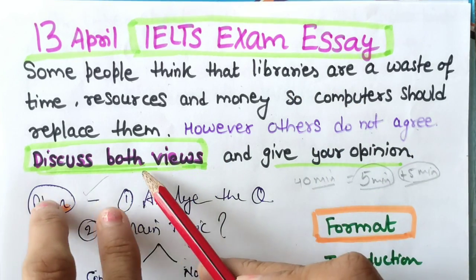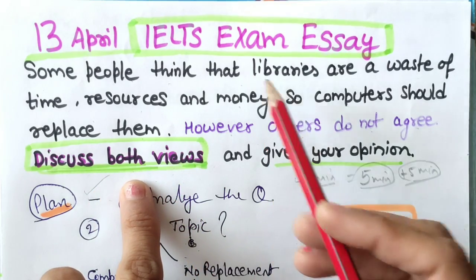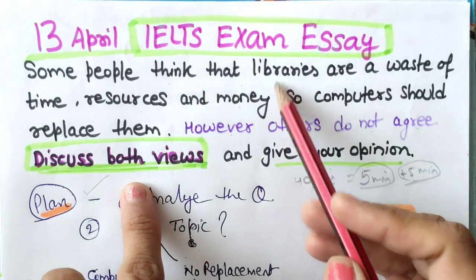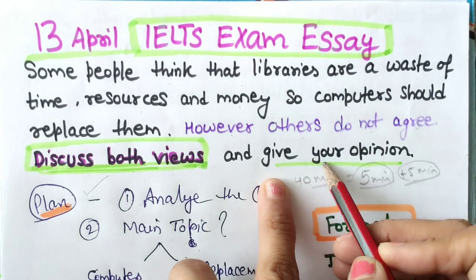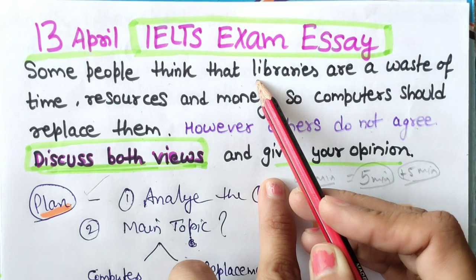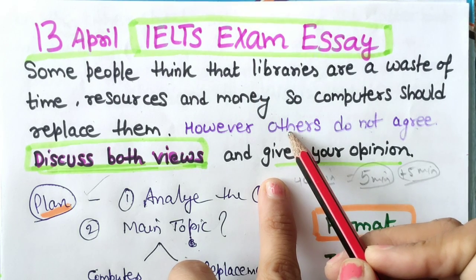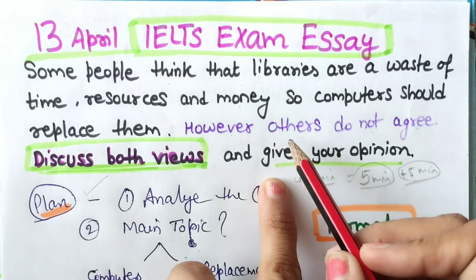So there are 2 points of view. Means equally we have to elaborate first point of view also, second point of view also. So there are 2 points. Now you have to decide your opinion, your side, which side you are. Either you support the former point of view or the second point of view. You have to decide in advance why you support this point of view.